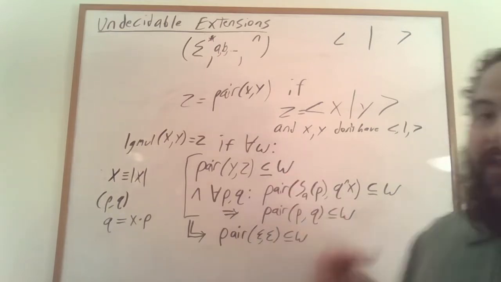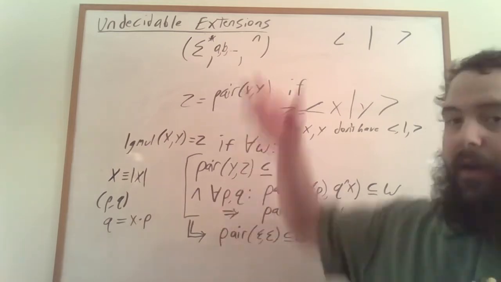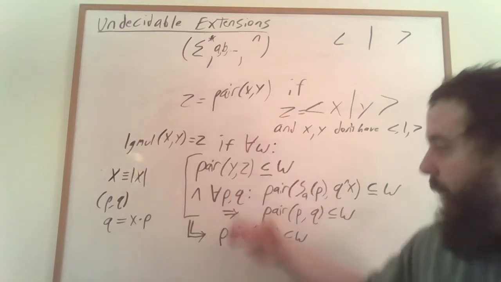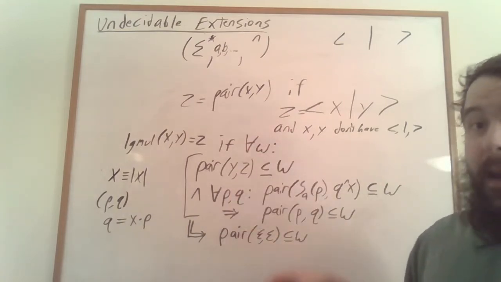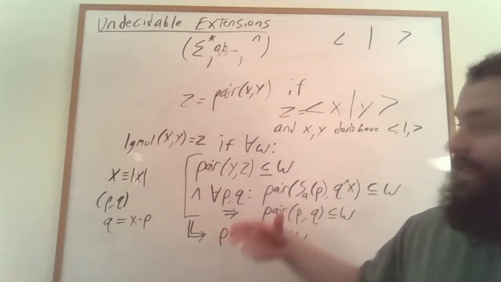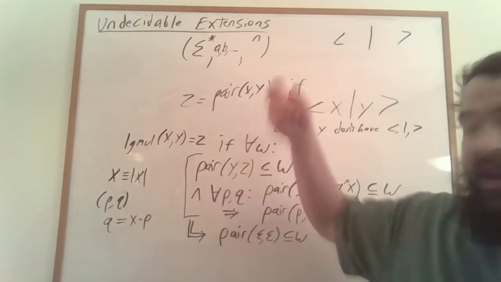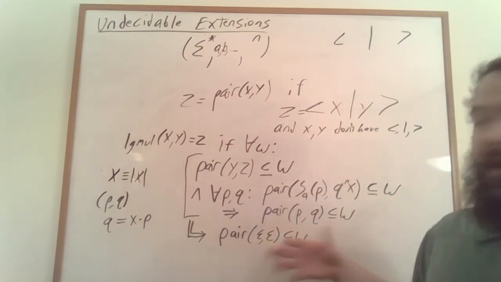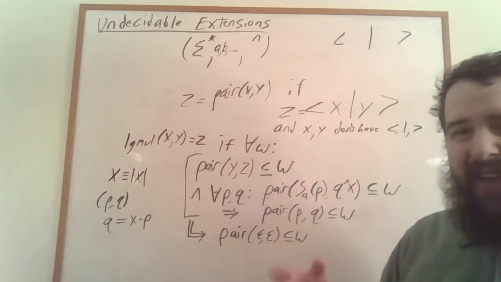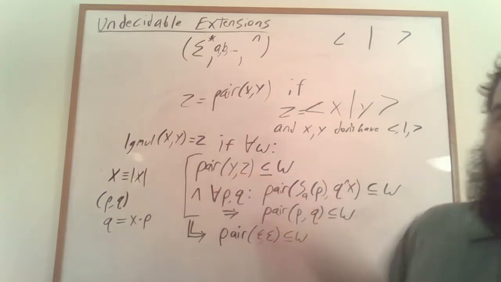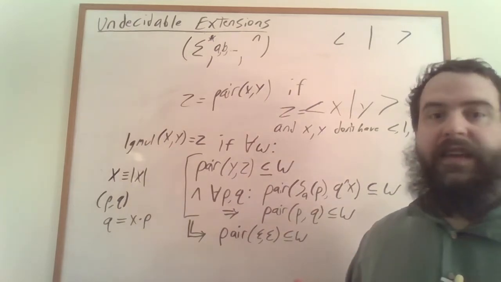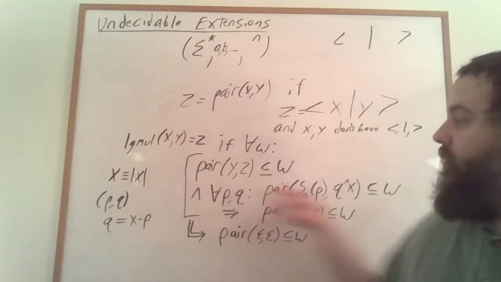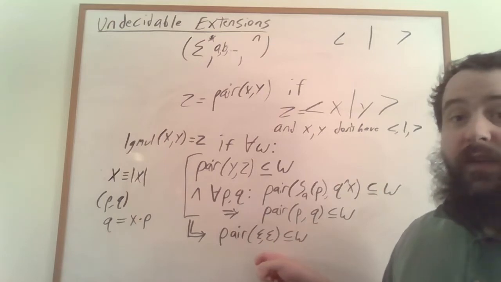Now, W might have a whole bunch of red herring pairs that aren't part of a descending chain starting from Y comma Z, working its way all the way down to 0 comma 0. But all we need to know is the fact that if Y comma Z is in there and we're closed under this subtraction operation, then 0, 0 is also in there. And because we have this, this enforces that Z is equal to X times Y. The key idea is that if we start off with a pair where X times Y is equal to Z, and then do this reduction process, we're eventually going to get 0, 0.